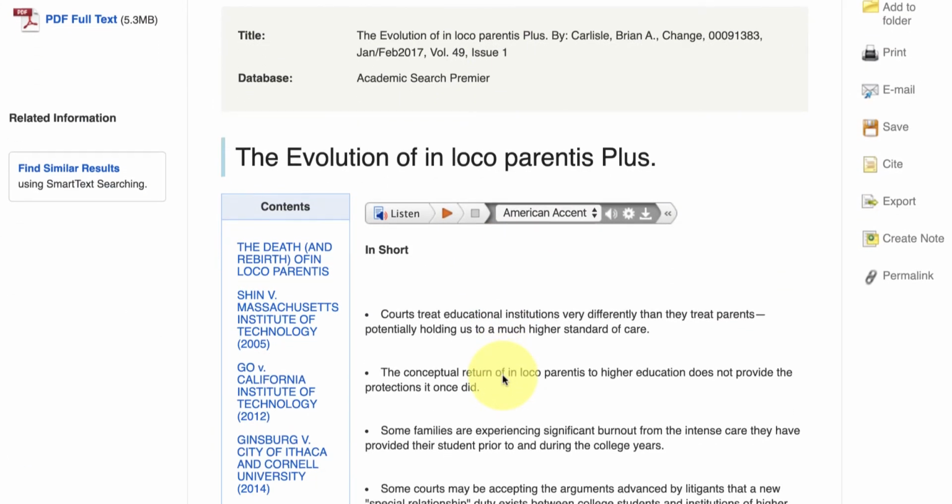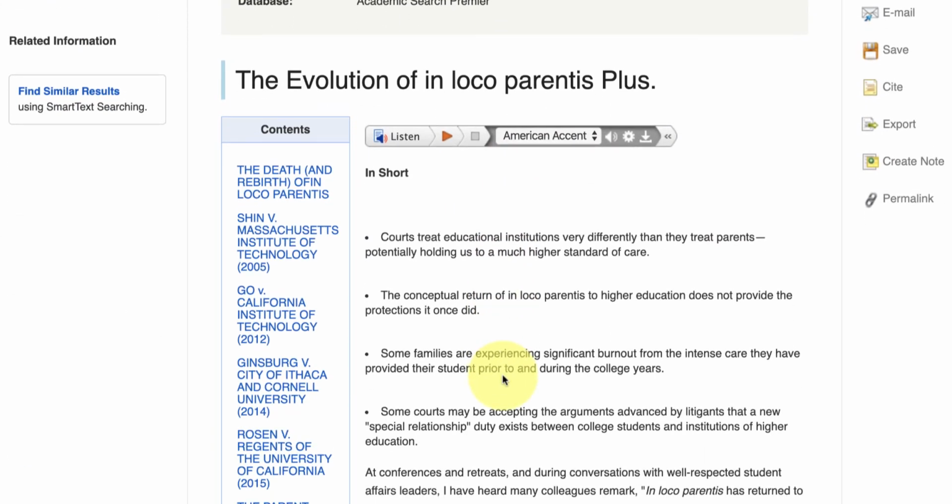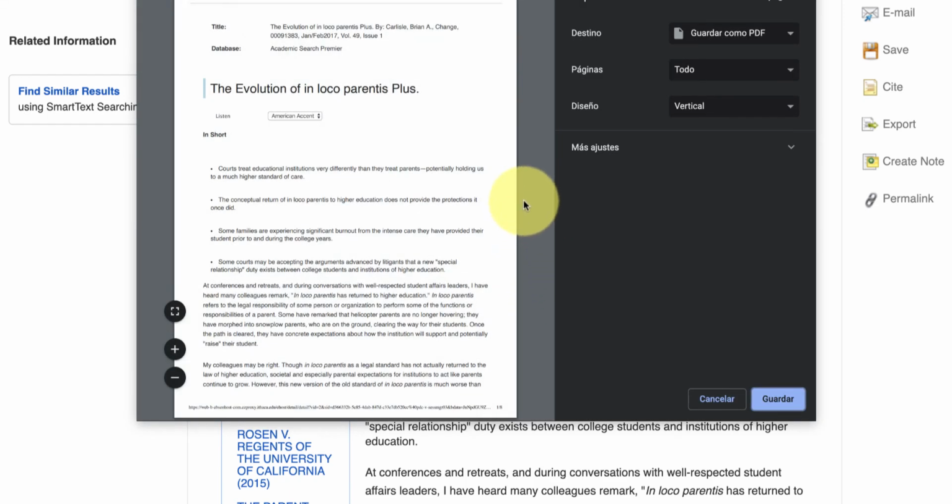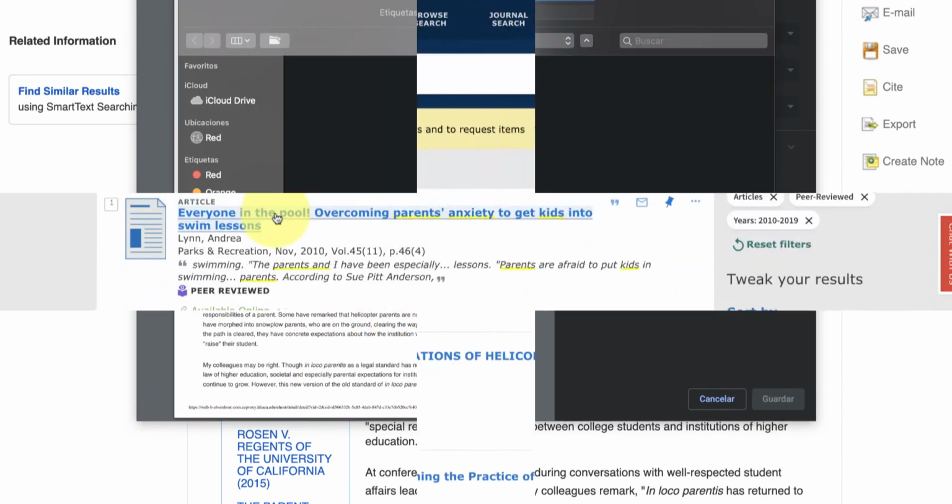In order to get a PDF of it, what you need to do is do Command P or Control P on your keyboard. And then you will be given the print box. You'll want to look for the PDF option on Google Chrome or on Safari. On Safari, I believe it's on the bottom left-hand corner. And then you want to save it in order to download it.